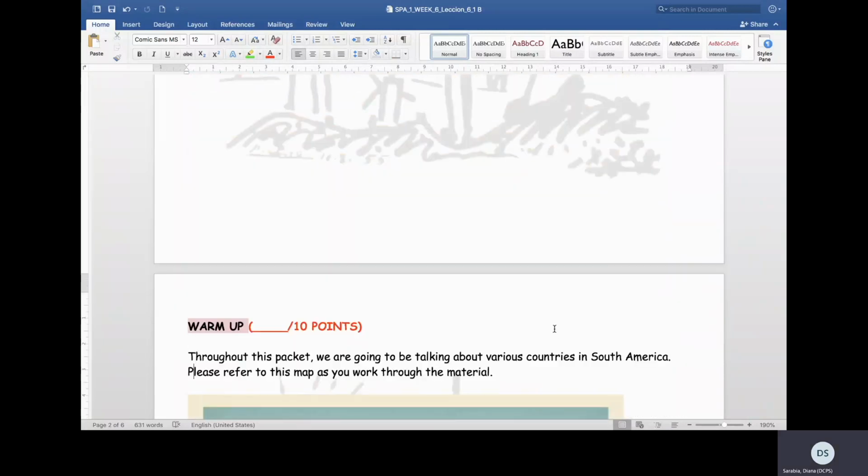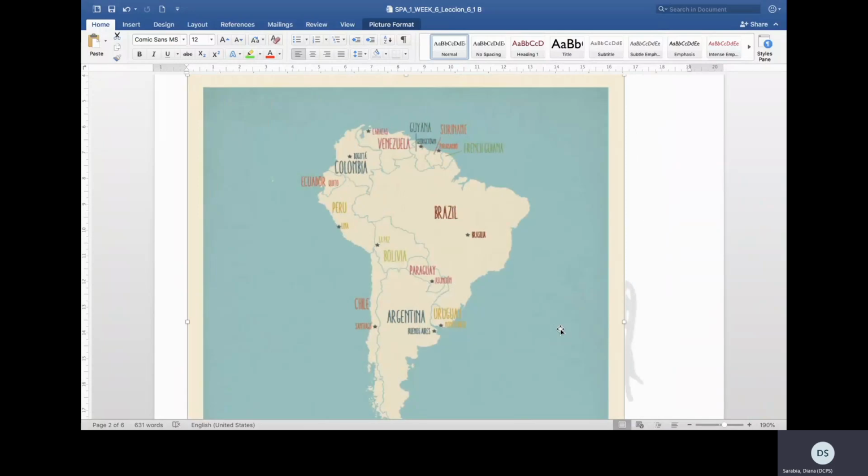Because we're going to be talking about the weather in places of South America, let's go over the vocabulary of the countries, los países. Venezuela. You can repeat after me. Colombia. Ecuador. Guyana. Surinam. Guyana Francesa.